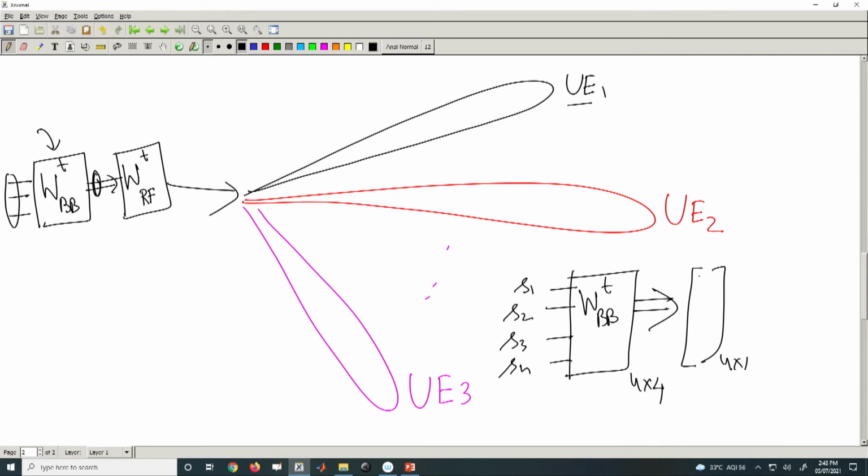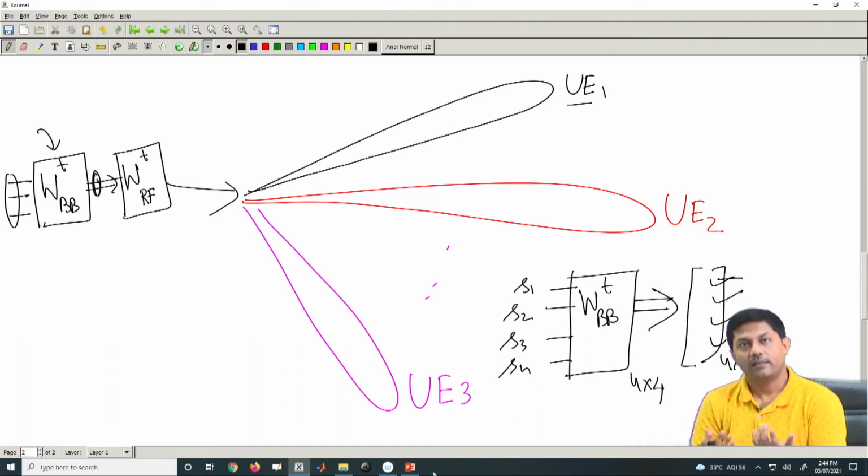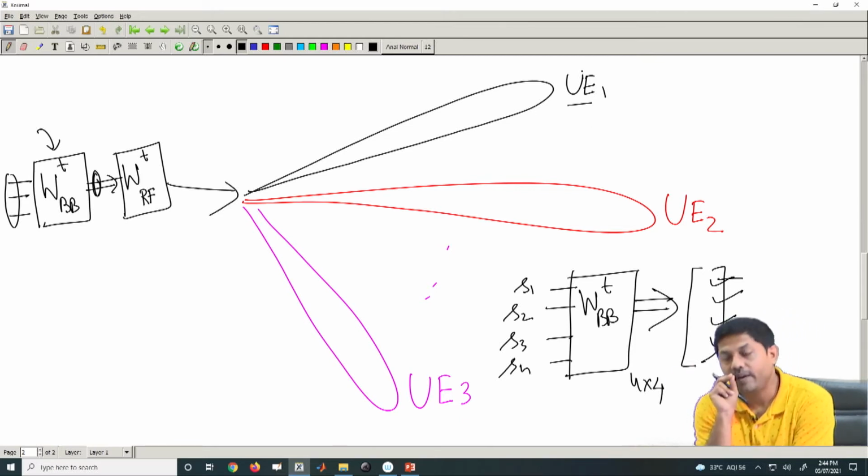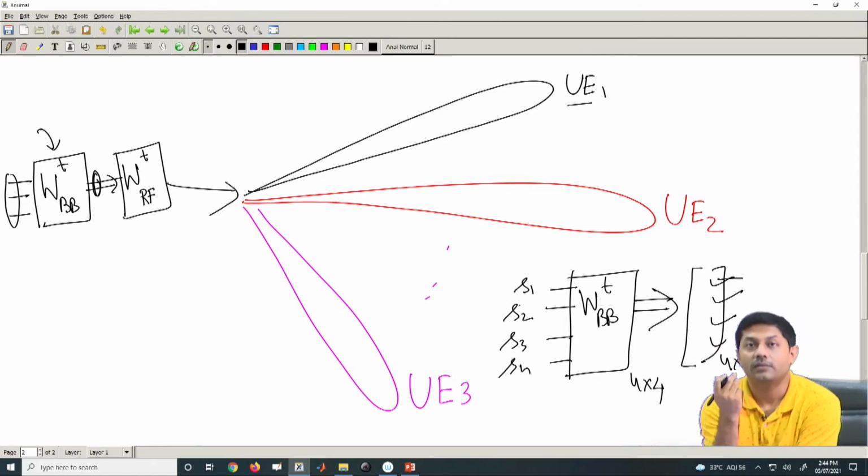If it is a matrix, the first element will be a linear combination of S1 to S4, the second will also be S1 to S4, and so forth, right. So, which means that the data stream now contains data from each and every user. Okay. Now, you do beamforming after that, it does not really matter. You can create say 4 splits of the data, that is all fine. But bottom of the story is that each and every user will be having data for all the other users. So, beamforming only helps to localize my power, but as far as the data splitting is concerned, it is really not helping us.